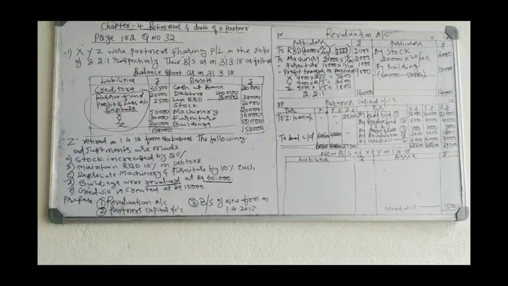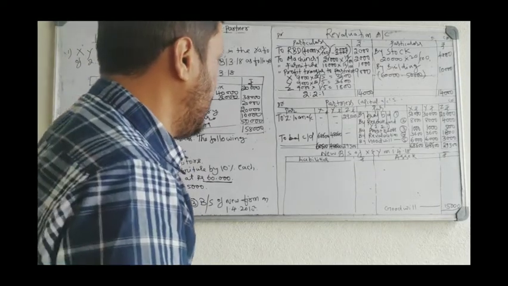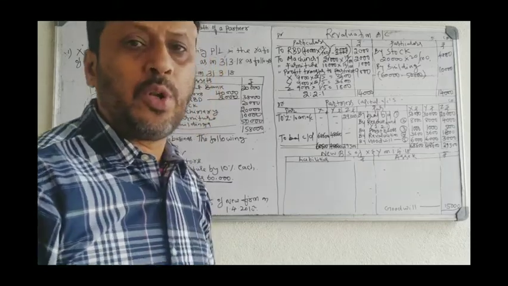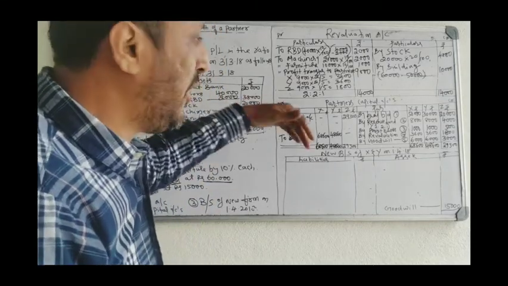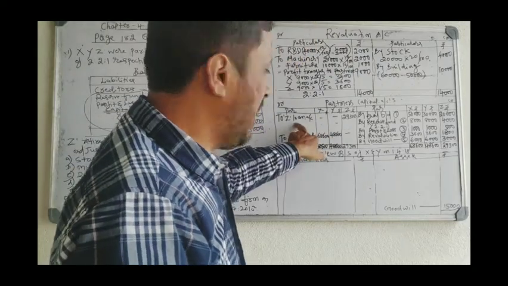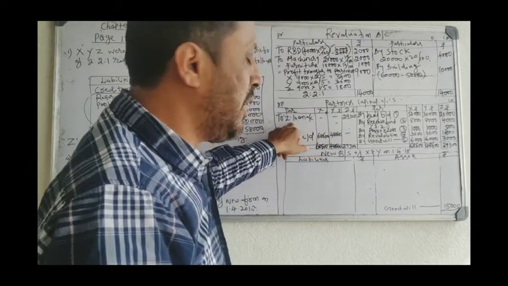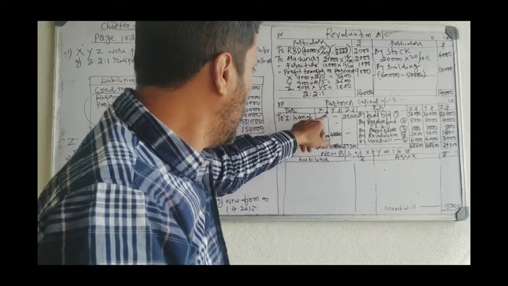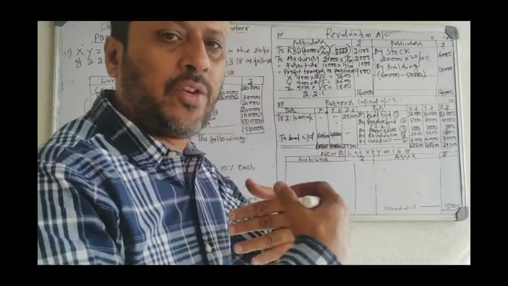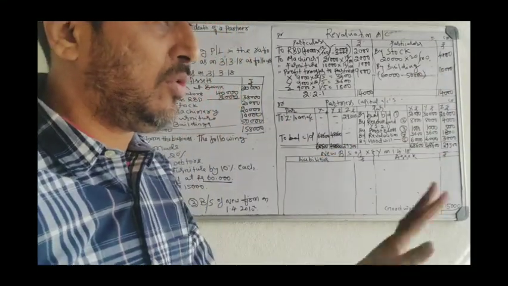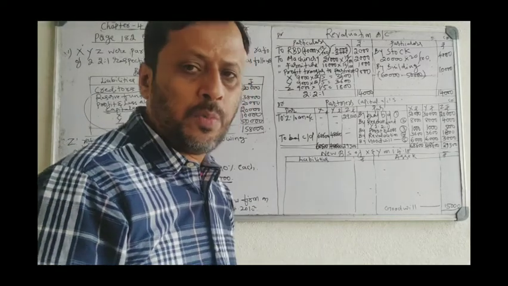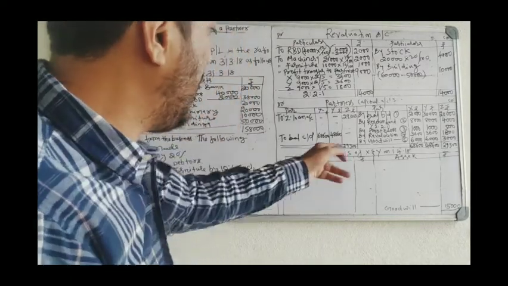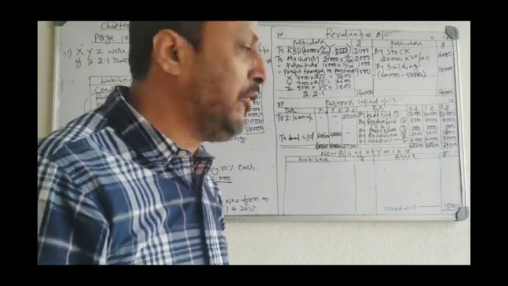Next, you have to prepare the balance sheet, and you have to prepare the balance sheet of only two partners. Earlier there were three partners in the old firm, X, Y and Z. Z retired. Z's account is settled by transferring his balance, 29,300, to the loan account. Now he's gone out of the business. Now there are only two remaining partners, and their balance sheet you have to prepare on 1/4/2018. New balance sheet of X and Y on 1/4/2018.